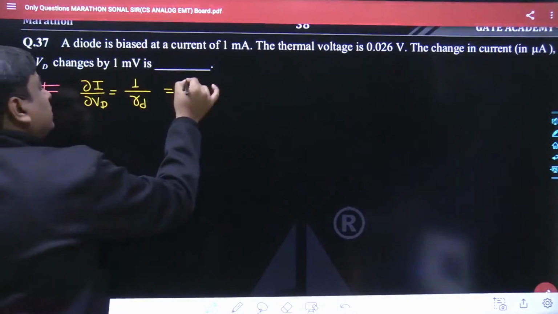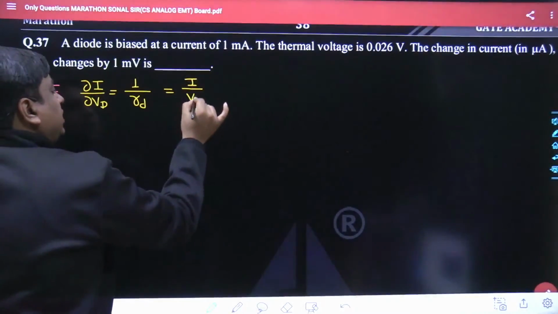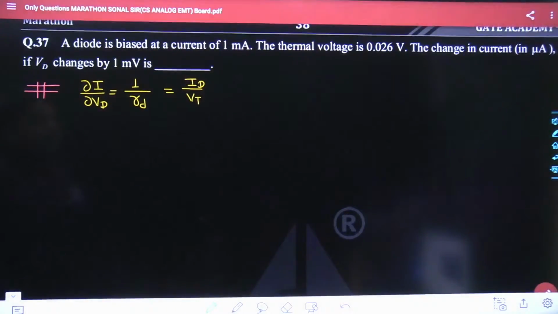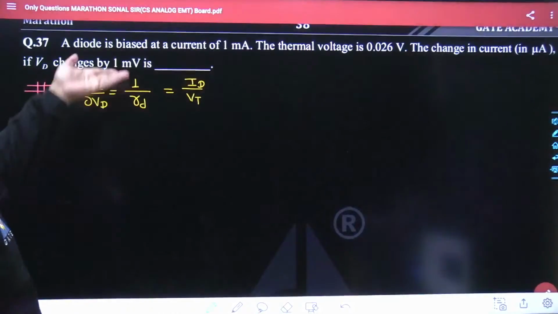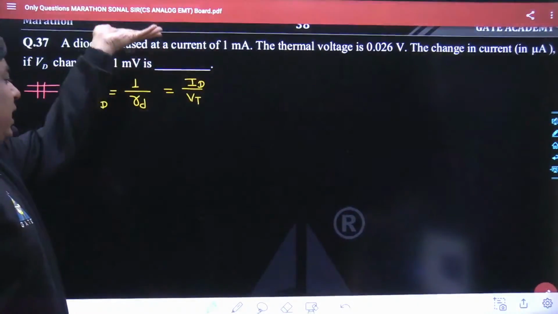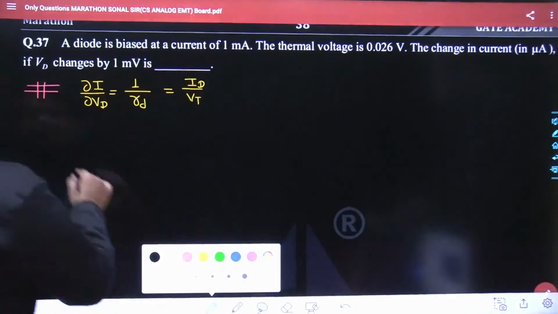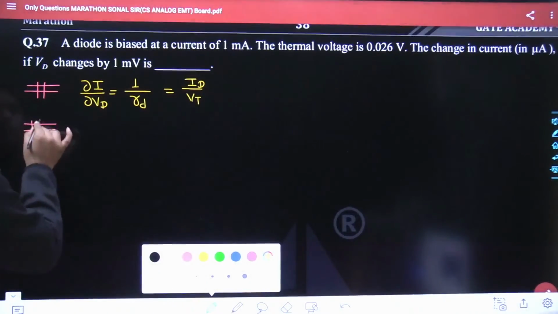And here it becomes I divided by VT. What is the I over here? It's the diode current ID. Anyways, a good amount of theoretical analysis is involved while deriving the dynamic resistance, but as far as today's marathon is concerned, we are not going to focus on that part.